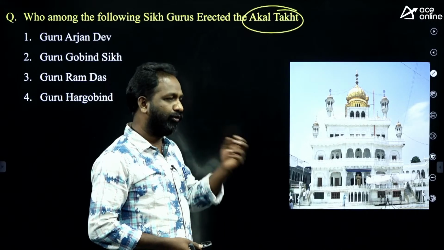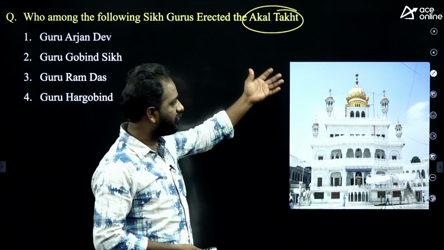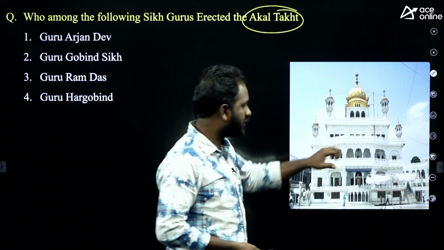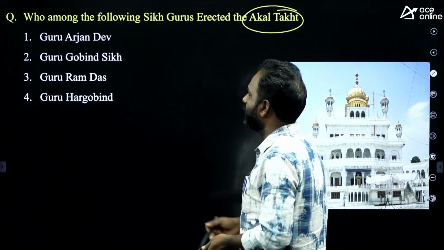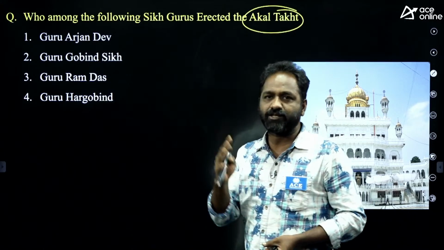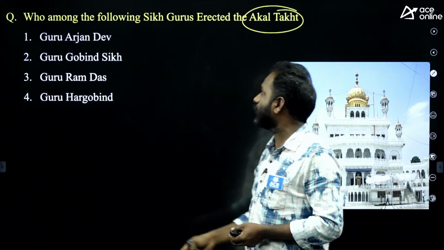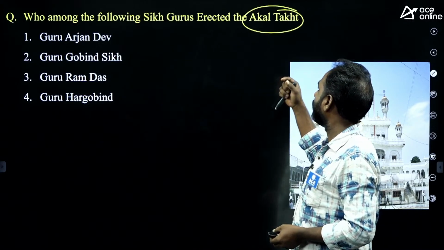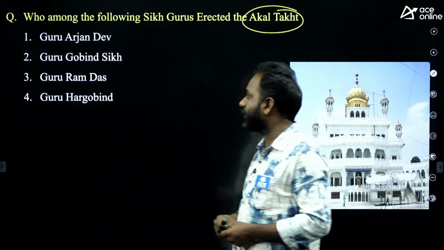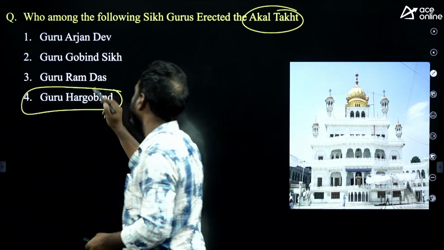Regarding Sikh forces, we have a Khalsa army. The head of the army, the head of the Sikhs, will sit here. That is called Akal Takht. In the Sikh religion there are 10 Sikh Gurus. So which Sikh Guru established this Akal Takht? The answer is Guru Har Gobind.